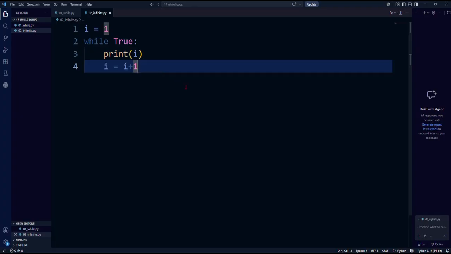Let's see. You can see it keeps on printing. I'll quickly stop it. But again, you do not want to do that because this is an infinite loop, and eventually your system will crash. So always create mindful loops, and whenever you are working with while loops, you have to be very careful.